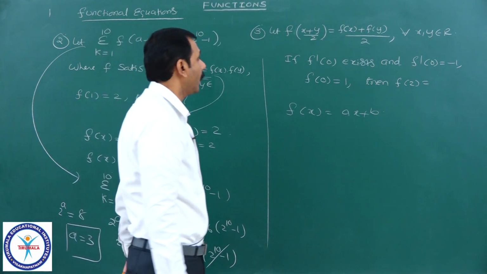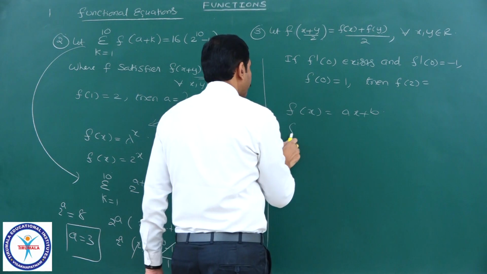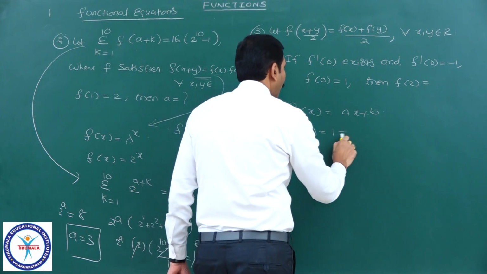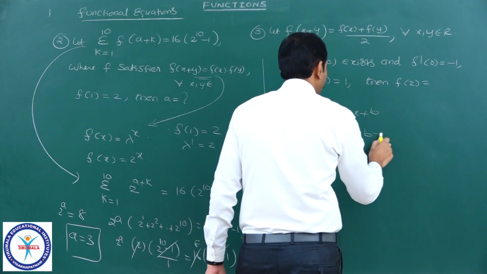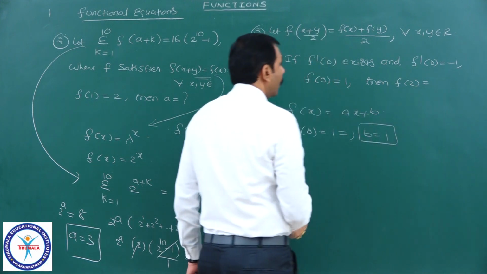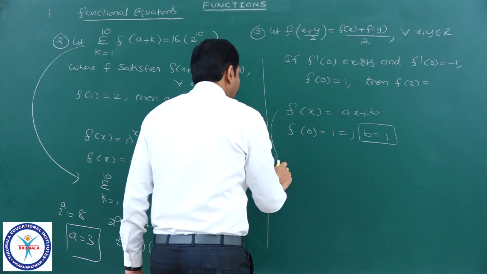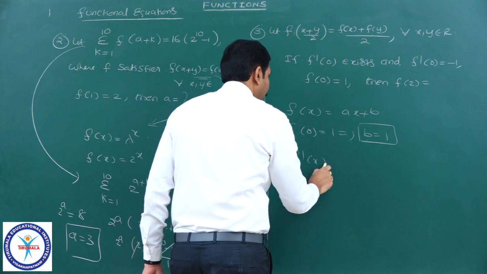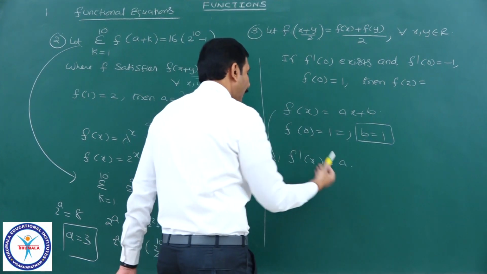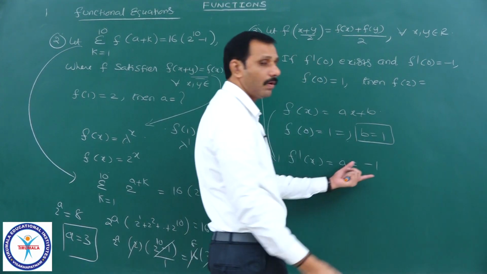f of x equal to ax plus b, and also given f of 0 equal to 1. f of 0 equal to 1 means what is the value? b equal to 1. And f dash 0, what is f dash x? You check here, f dash x is equal to a. f dash 0 equal to minus 1 means a equal to minus 1.